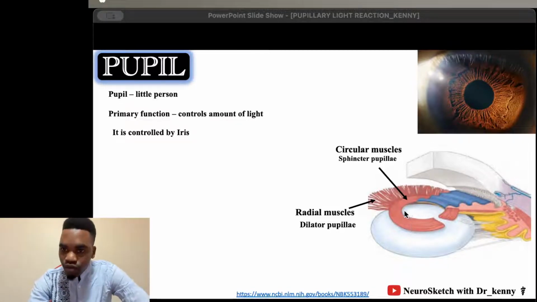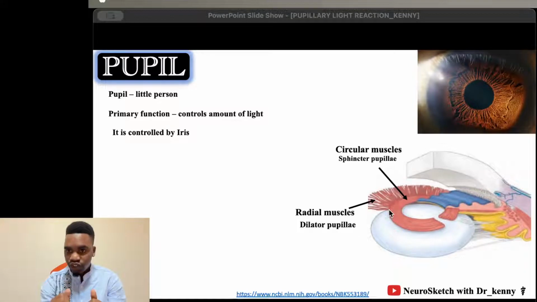Now see, when this circular muscle contracts, it decreases the diameter of the pupil. So the circular muscle contracts to decrease the size of the pupil. When it contracts, it goes together to constrict the pupil.